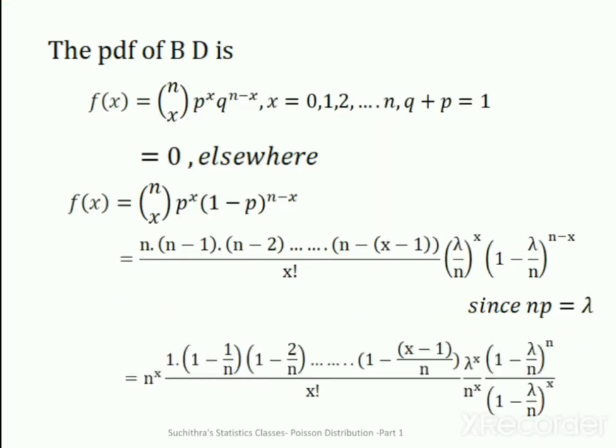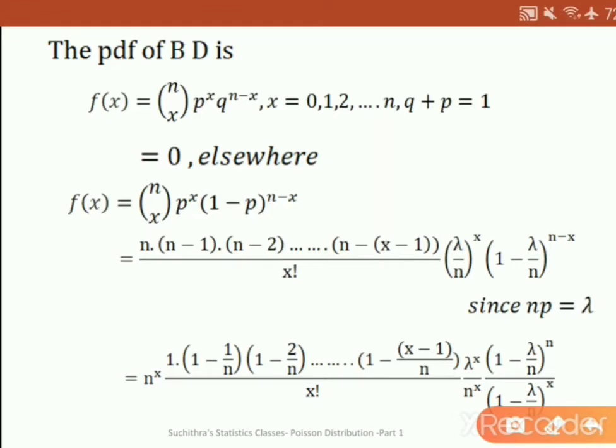Then, the next step is to take n outside from n minus 1, n minus 2, up to n minus x plus 1. When we take n outside from n minus 1, we will have n into 1 minus 1 by n.